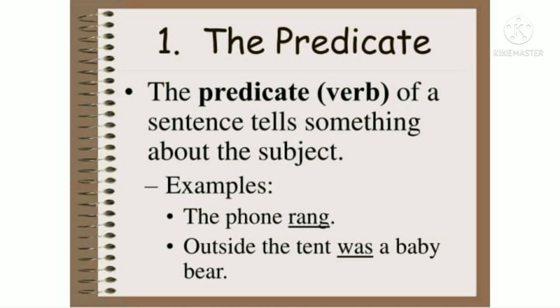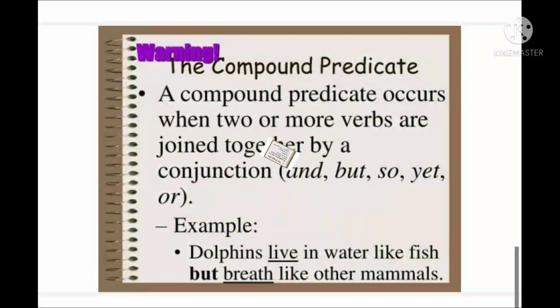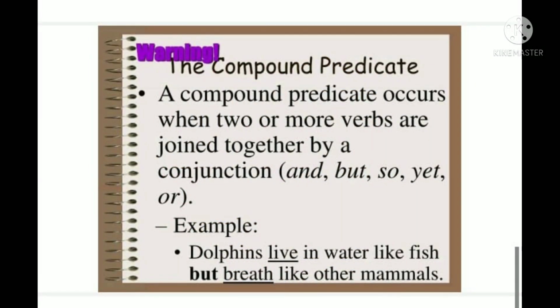So, I do the homework. I is the subject, do the homework is the predicate. We collect the money. We is the subject, collect the money is the predicate. They are hiring a taxi. They is the subject, they are the doers, and what are they doing? Are hiring a taxi is the predicate. So these are the examples of single predicate or simple predicate.